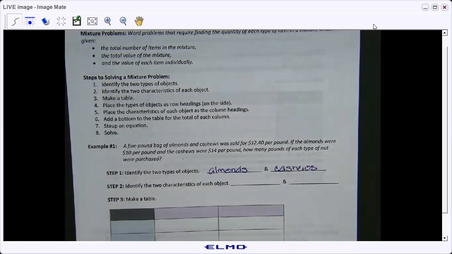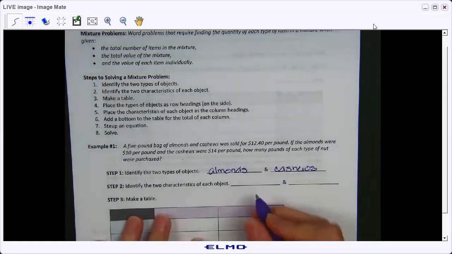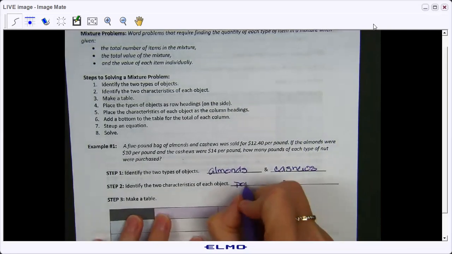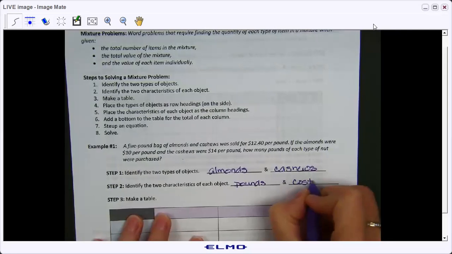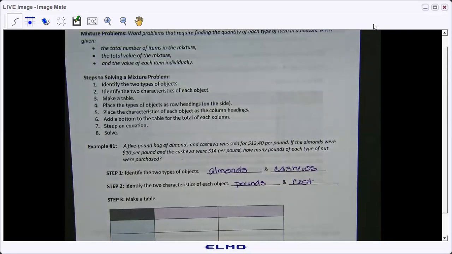And it's asking the two characteristics of each object. So when we look at the almonds, they tell us the price and they tell us that the units will be pounds. So we have pounds and we have cost. Okay. So we're going to make a table. And the table will have our two objects and it will have our two characteristics of each of those objects.